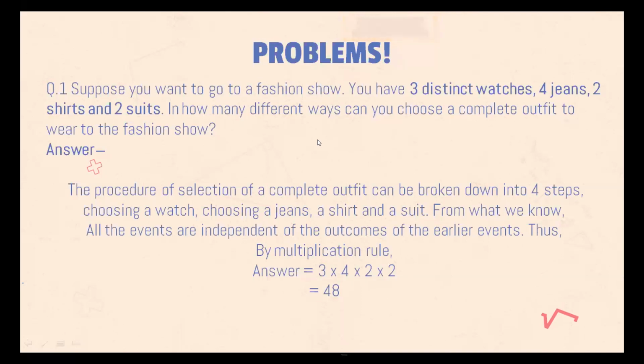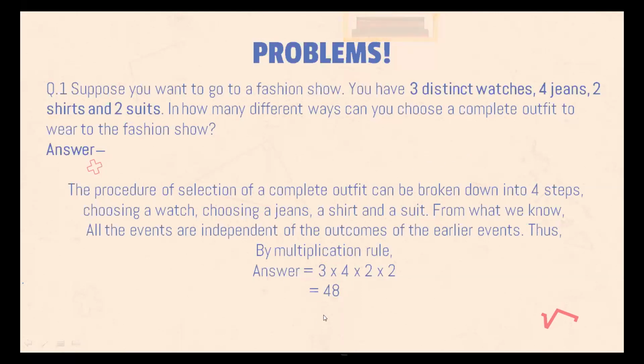You can go with some X type of watch, blue jeans, a white shirt, and suppose some A type of suit. You can see that for each watch you can still have four jeans, for each of those four jeans you can have two shirts, and for each of those two shirts you can have two suits. The same is true for all the ones below it; I've just considered a single case.